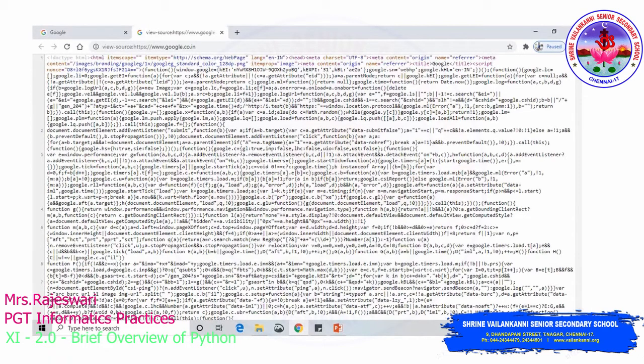So when you are searching many different information in Google homepage, each and every page which you view, behind that every particular page you have so many source code like this. Can you see here HTML? So it makes use of this HTML, JavaScript programming language they have used to develop this particular web page. So not only HTML, JavaScript, in the front end they have used this JavaScript, and in the back end they have used Python programming language.